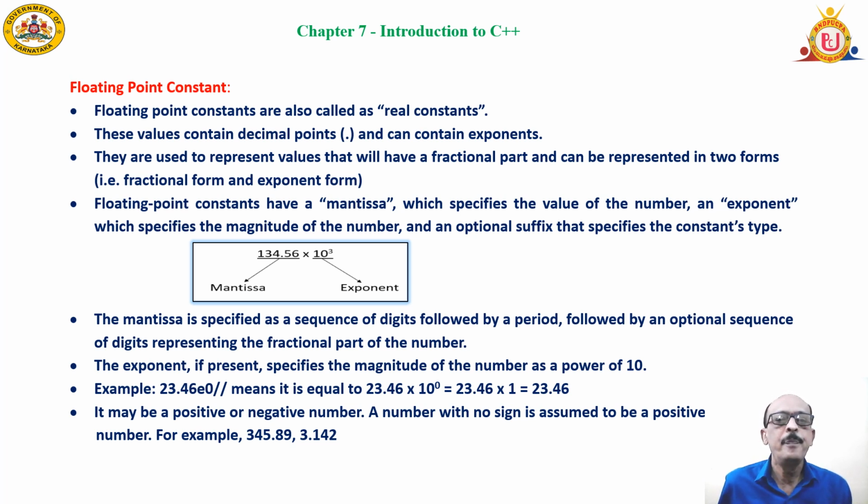Generally speaking, it's a real constant. It's a signed or unsigned real constant with or without fractional part, but it should have a decimal point. Fractional part need not be there. 10 point, 10.0, 10.56, 15.56. These are a few examples for the floating point constants.